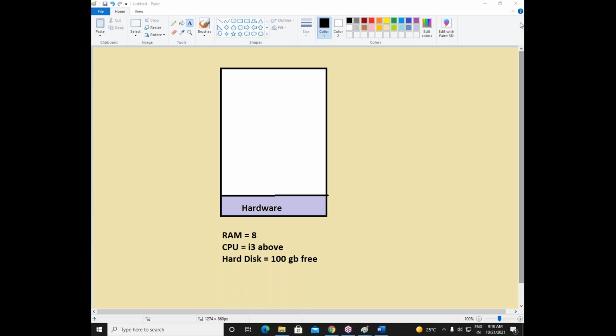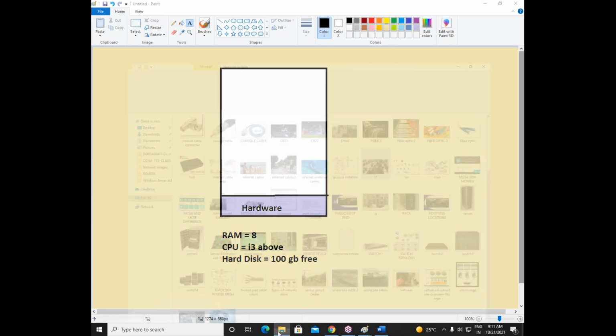But if you're having 8 GB or more than 8 GB, then it is well and good for you. So just go and check your computer and see how much RAM you have, how much CPU you have, and how much free hard disk is there. If you have this much configuration, then you can do all the practicals of MCS. And remember, I showed you how to check how much RAM and how much processor is there.